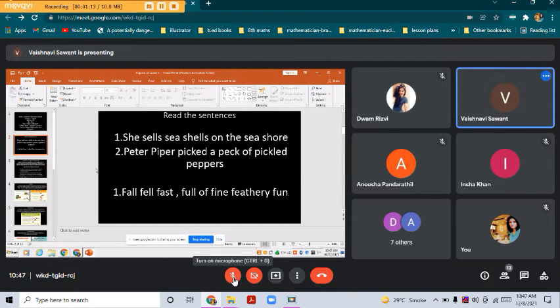So can you tell me what type of sentence this is? These three sentences? Yes, right. It is tongue twisters. And the tongue twisters come in which grammar topic?